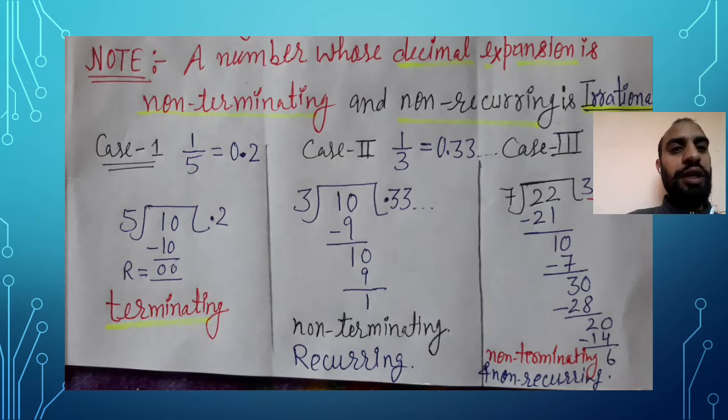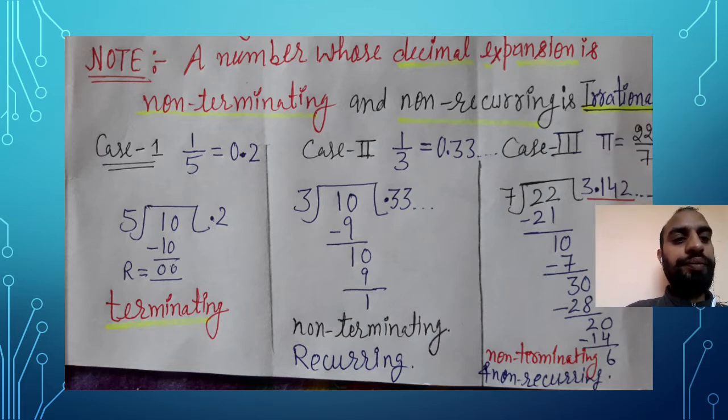So now, the new concept: a number whose decimal expression is non-terminating and non-recurring is irrational. Here you have two new words. One is non-terminating, one is non-recurring. To understand these two words, I have here three cases.